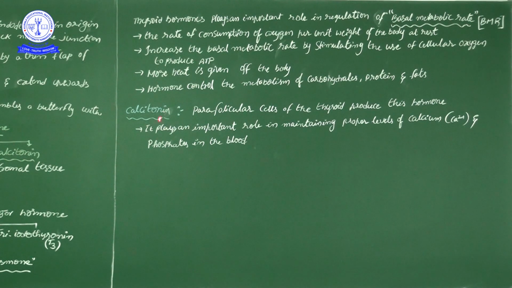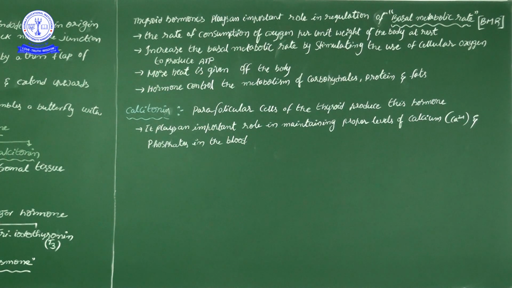Then calcitonin. The calcitonin hormone is produced by parafollicular cells. Here follicular cells are there, along with the stromal tissue. That stromal tissue we can consider as parafollicular cells. These cells of the thyroid produce one hormone, and that hormone's name is calcitonin. Calcitonin plays an important role in maintaining the proper levels of calcium.